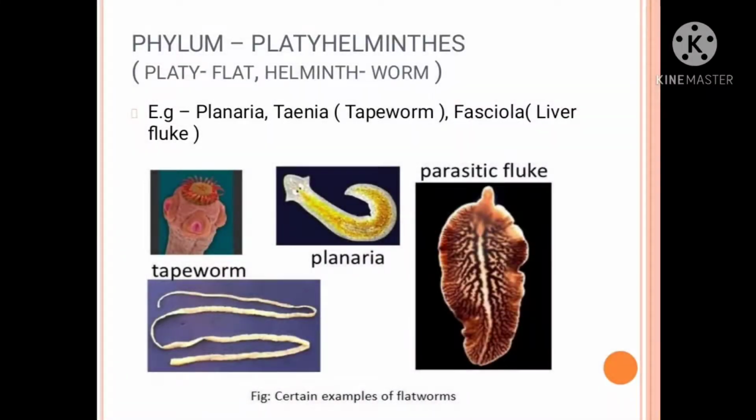Remember this one. Now the next phylum is known as Platyhelminthes. Platy means flat, helminth means worm. That's why it is known as Platyhelminthes. First see the examples: Planaria, Taenia and Fasciola. Taenia means tapeworm. Fasciola means liver fluke. Now let's study the characteristics.